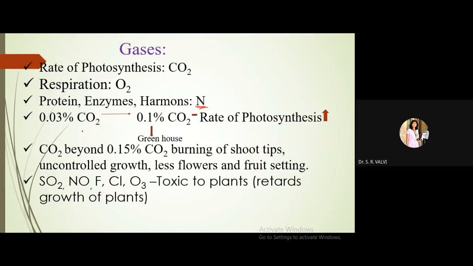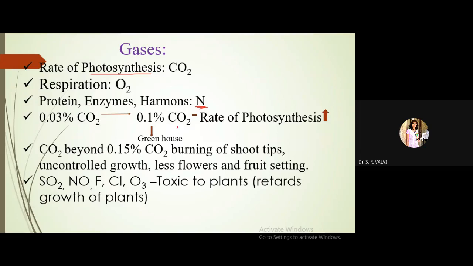Suppose CO2, as we have seen here, is essential for which process? Photosynthesis, right? Suppose 0.03 percent of CO2 is present in the environment, and among which 0.1 percent of CO2 is useful for the rate of photosynthesis.